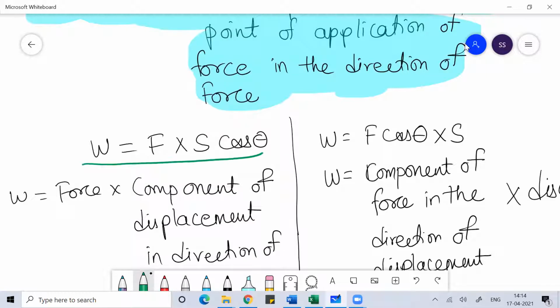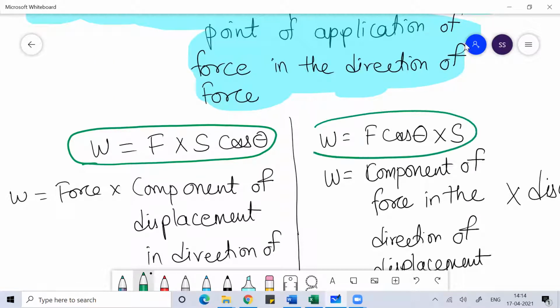Going further, when we talk about the formula of work, as you can see here, work is equal to force into displacement. When we talk in the form of dot product, we can define it further with the formula work is equal to F into S cos theta. So work is equal to F S cos theta, or we can say work is equal to F cos theta into S.